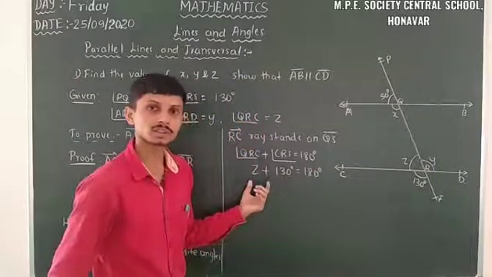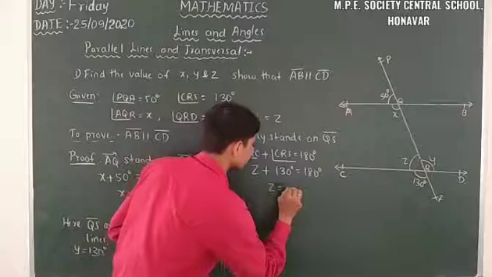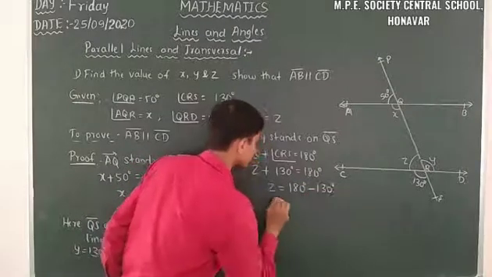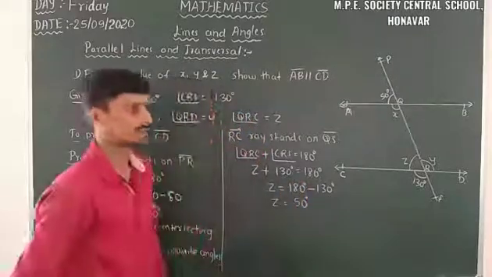I will transpose this 130 to the RHS. So Z is equal to 180 degrees minus 130 degrees. Z is equal to 50 degrees here.